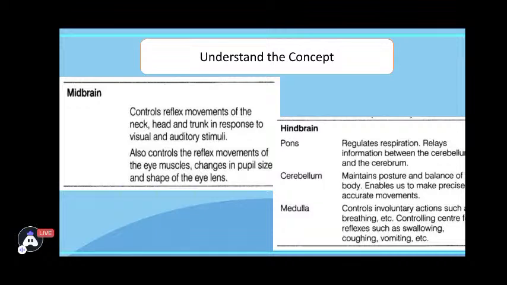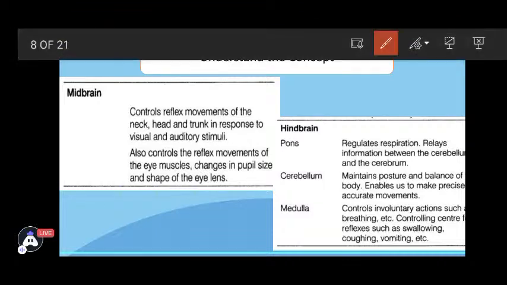For example, if you could notice right now, it's one of the types which I've asked you: what maintains the posture and balance of the body? So which part is it? It is the cerebellum, as discussed in the question over here. But there can be other questions which can be asked. Which part of the brain is responsible for involuntary actions such as breathing? Then you need to write medulla.